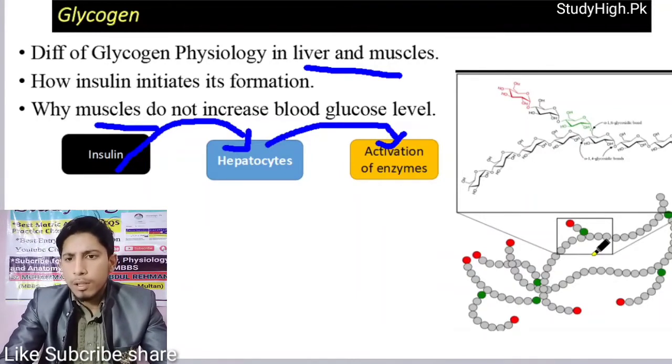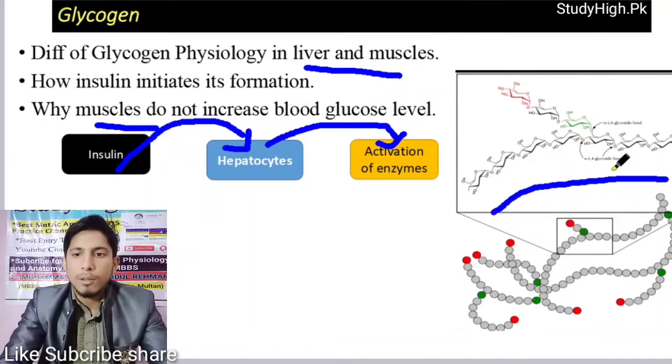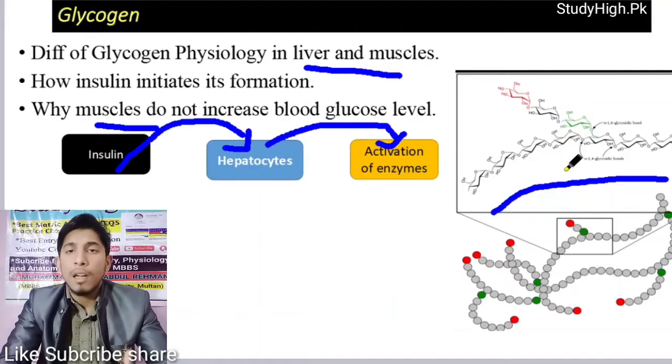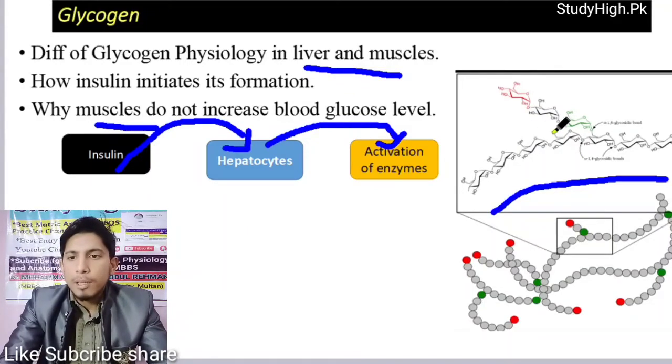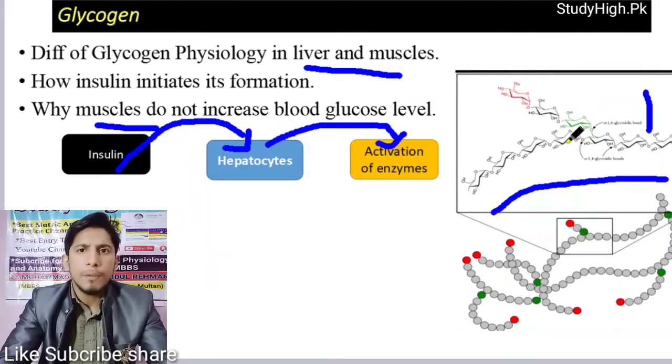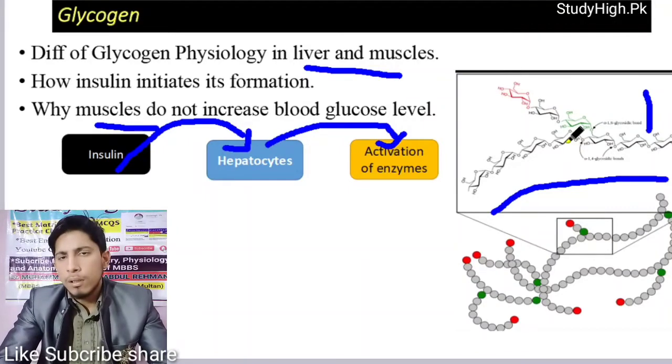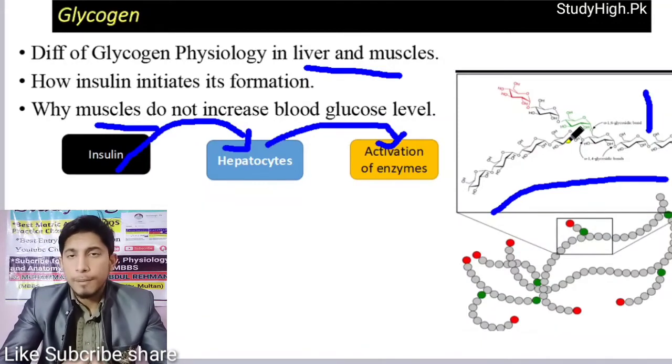This is the structure of glycogen. It also consists of alpha 1,4 and alpha 1,6 glycosidic bonds like those in amylopectin, but it is much more branched than amylopectin. There are other differences too: amylose is formed in plants, whereas glycogen occurs in human beings.